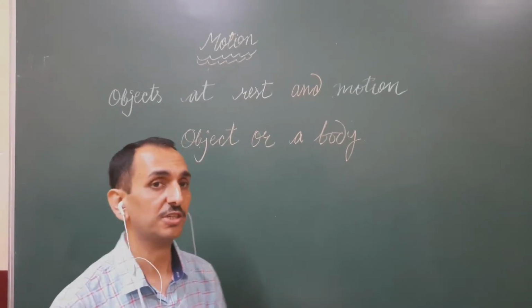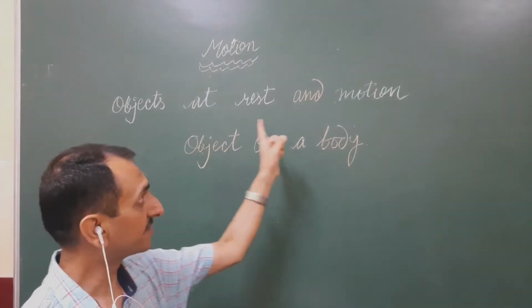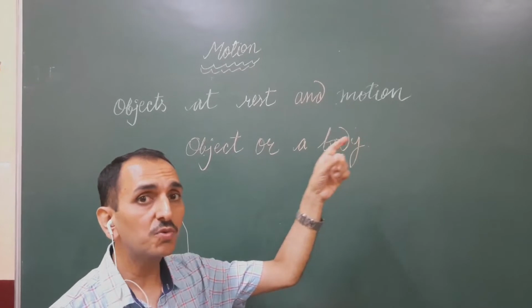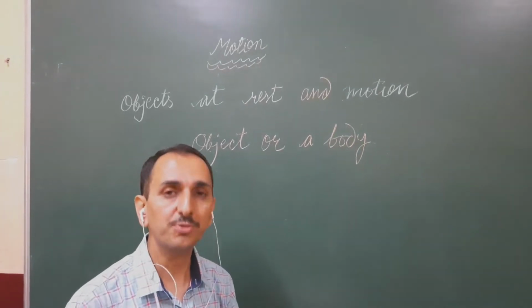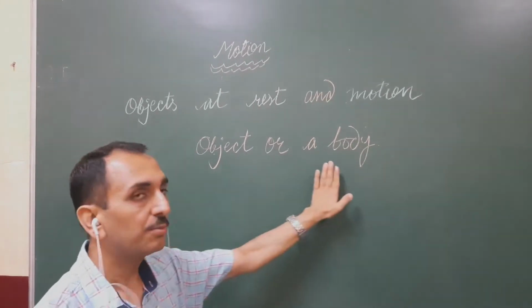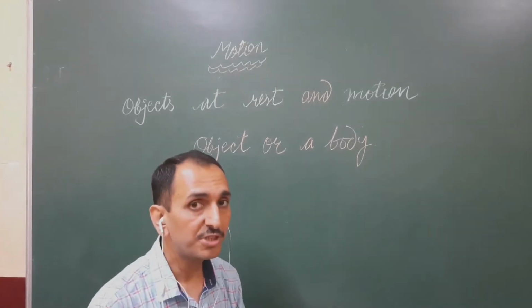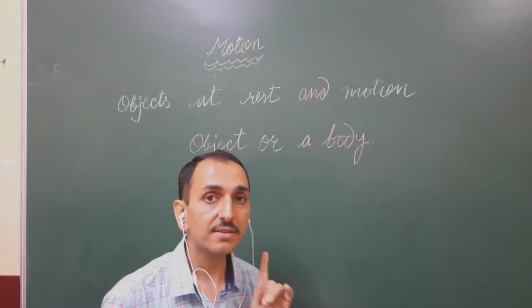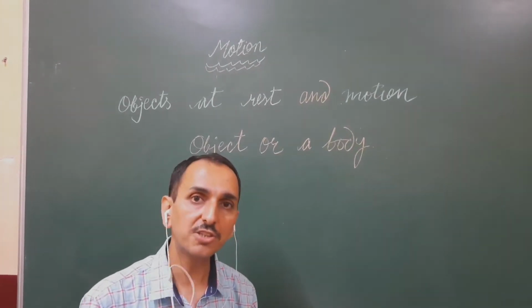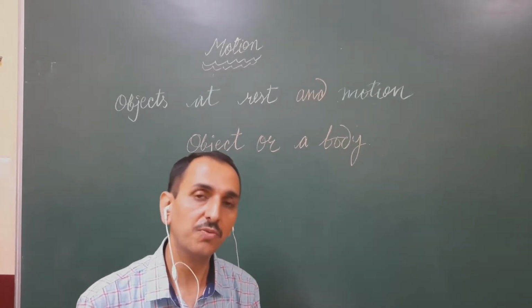While dealing with motion, object at rest or motion, we have to understand what an object or a body is. An object or body is something which we can touch, feel, or see.